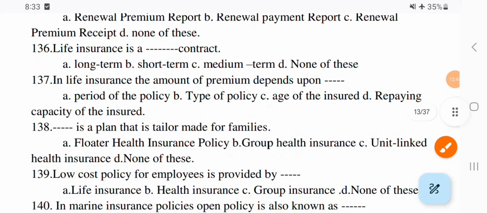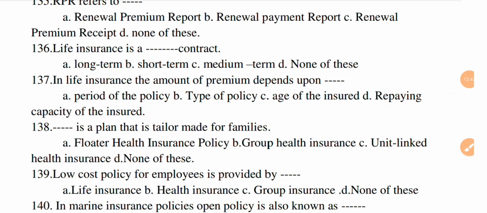Next question. In life insurance, the amount of premium depends upon dash. Option A, period of the policy. B, type of the policy. C, age of the insured. And D, repayment capacity of the insured. The correct option is C, age of the insured.